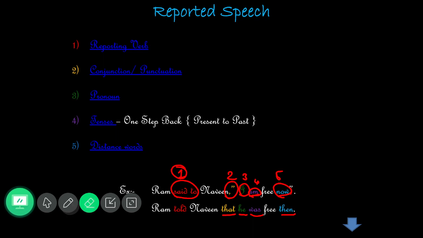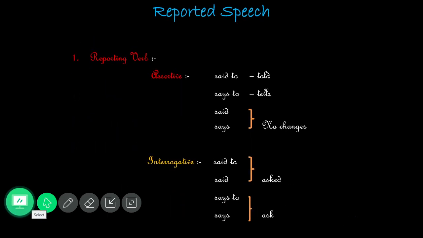Do you understand? Okay. So very first rule, what is it? Reporting verb. Second one, conjunction. Tenses. Very good. Okay. So when you are adding the conjunction, you should remember one thing there. We are going to remove the punctuation. Okay. And the next most important thing, reporting verb.